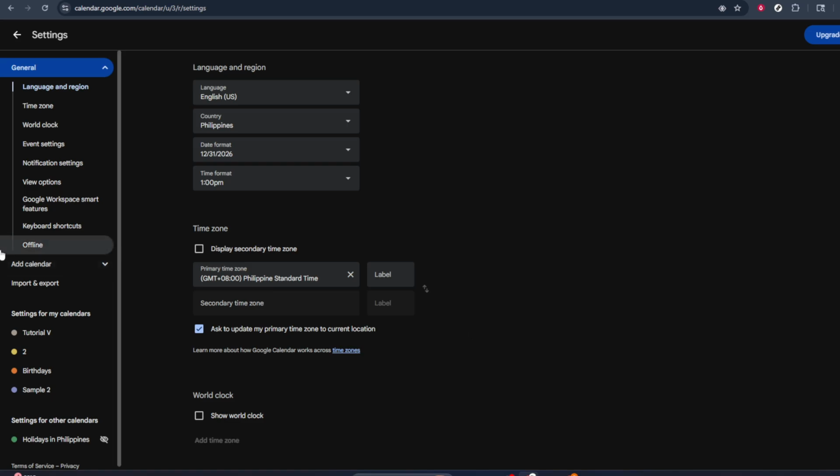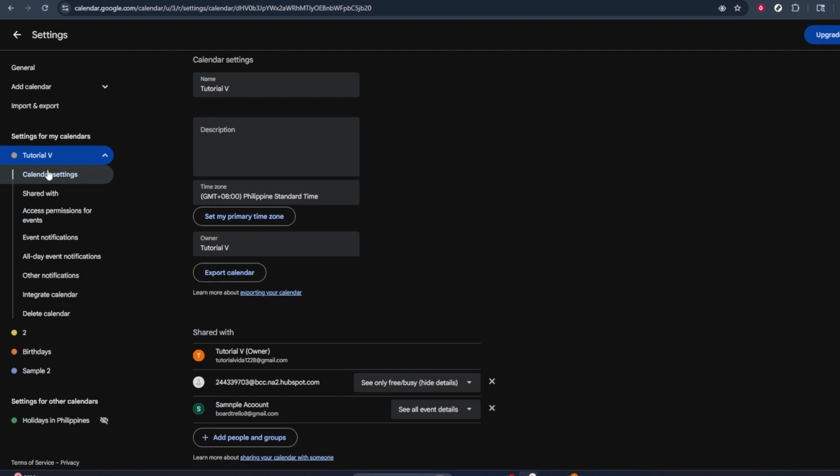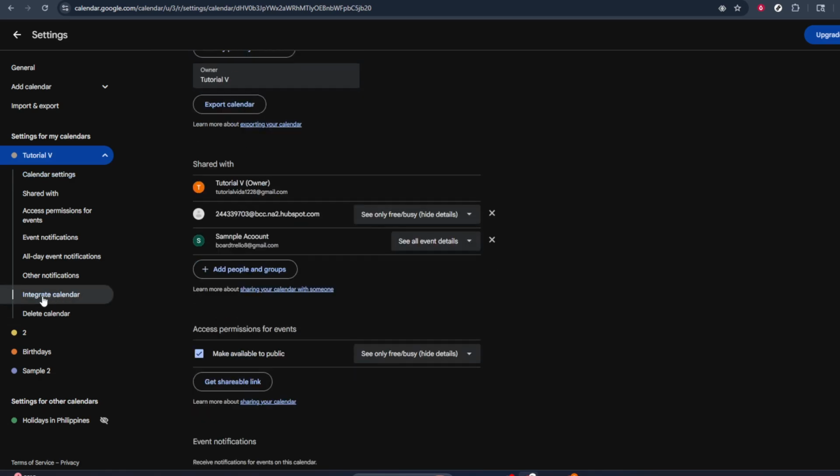On the left-hand sidebar of this page, you'll see a section that lists all of your calendars. Click on the name of the calendar you're interested in embedding. After clicking the calendar name, you'll be directed to a dedicated settings page for that specific calendar. Here, you'll find all sorts of detailed settings related to your calendar's usage and appearance.